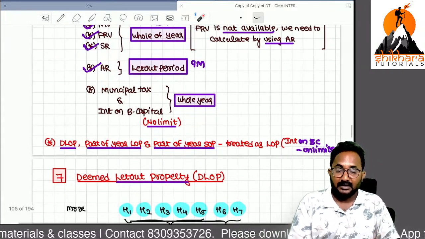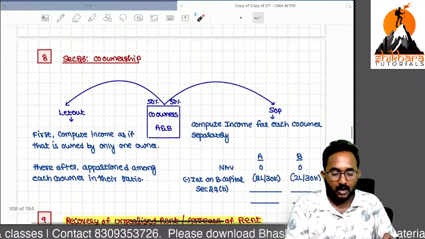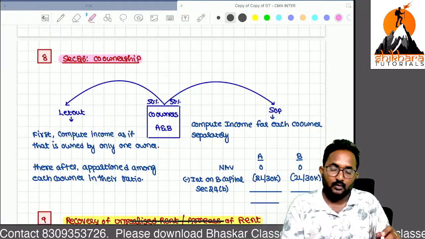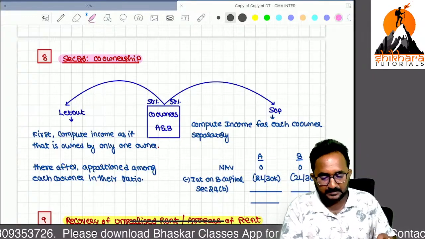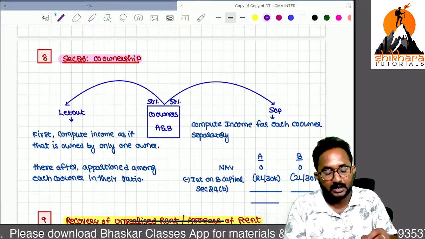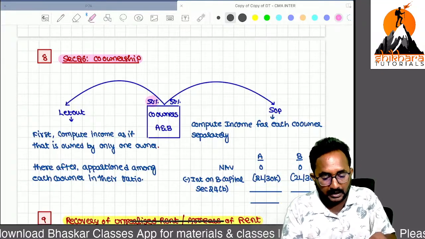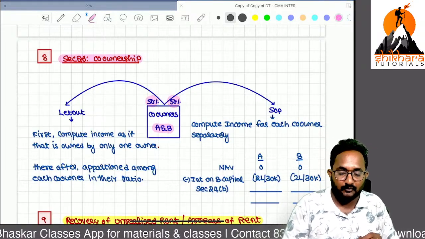Next points. One more discussion we have: co-ownership. What is a co-ownership? As of now, we discussed if you are an owner of the property, how to calculate income from house property. If you are a co-owner with others, how to calculate that income from house property?